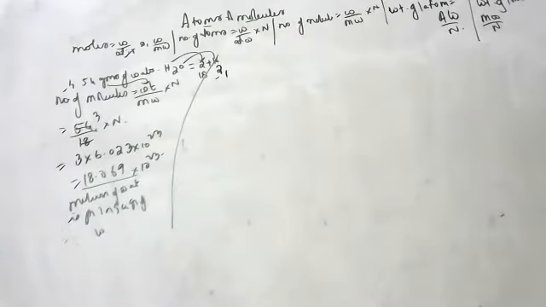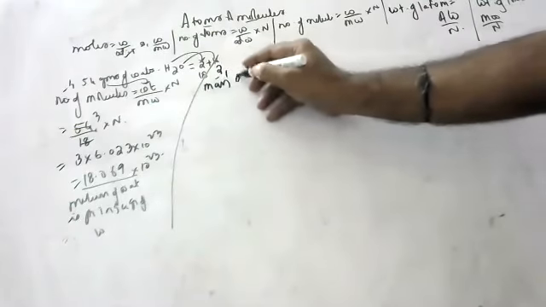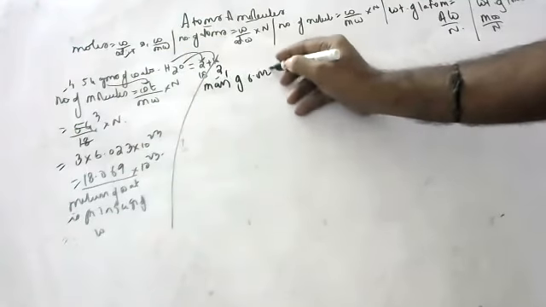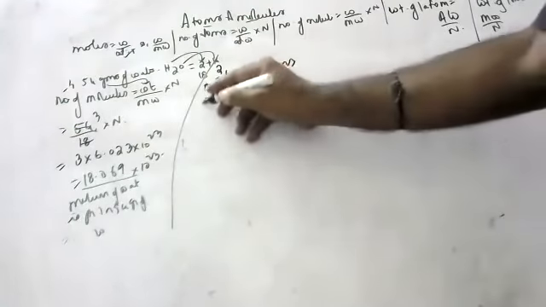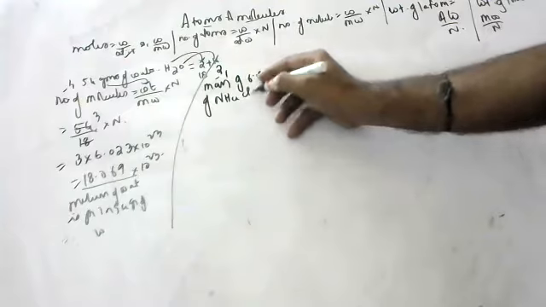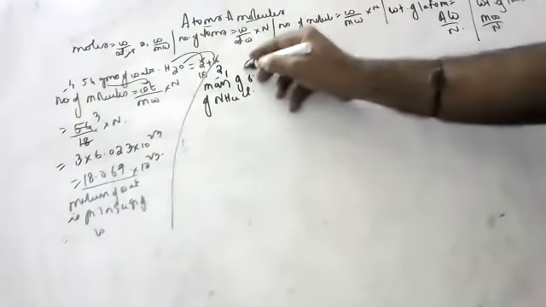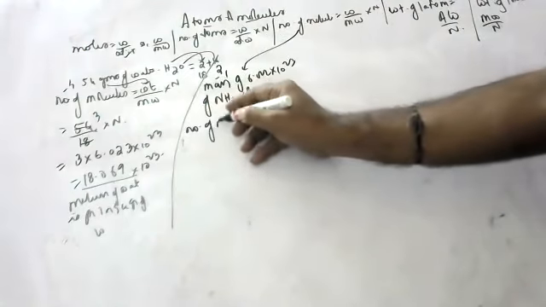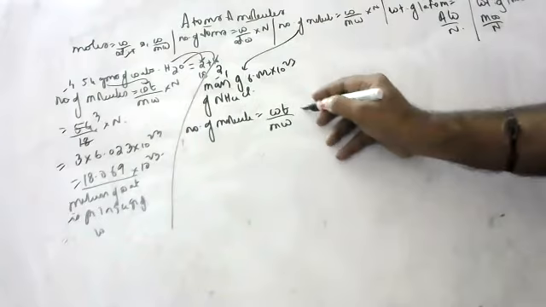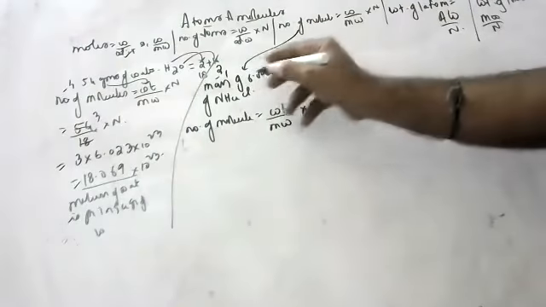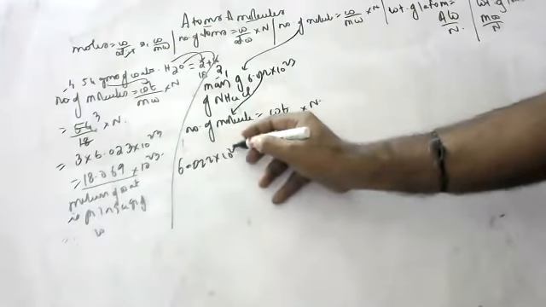Second question. Lahari, calculate the mass of 6.022 into 10 to the power of 23 molecules of NH4Cl. What is the formula you will use? Number of molecules is equal to weight by molecular weight into Avogadro number. Number of molecules given is 6.022 into 10 to the power of 23.